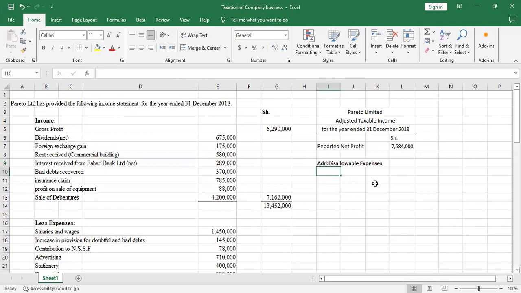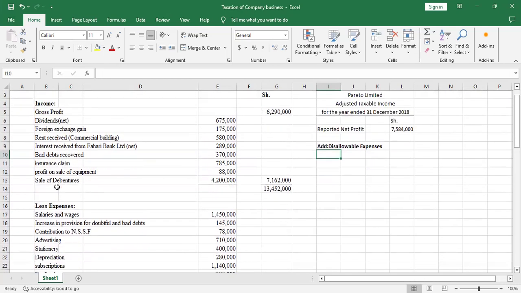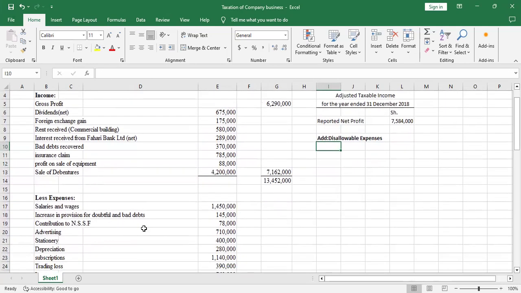So I'll go to expenses. So I'll start with salaries and wages. You go to expenses and you start with the salaries and wages. So when we check at the salaries and wages under expense, these are allowable expenses because those were salaries and wages which were being paid to workers of this organization. So that's an allowable expense.